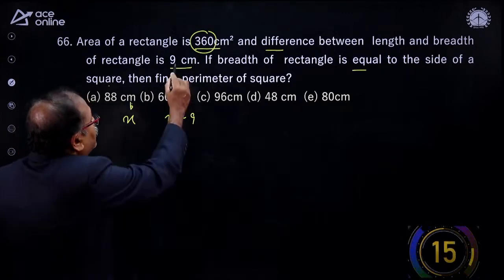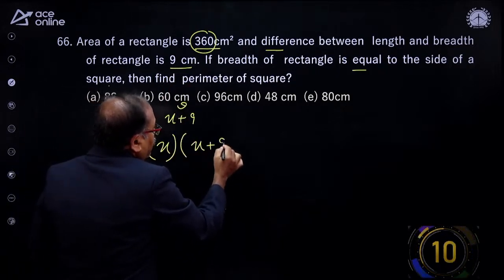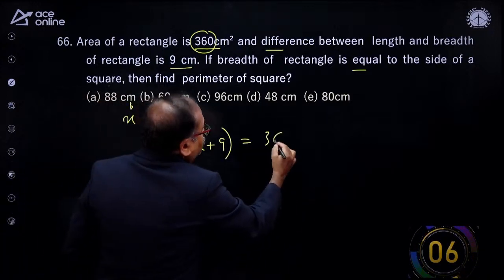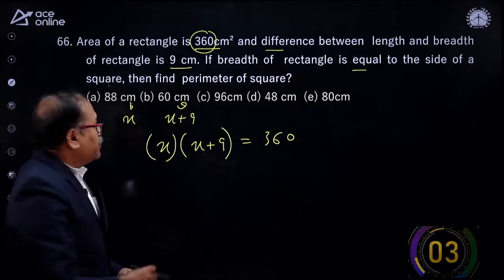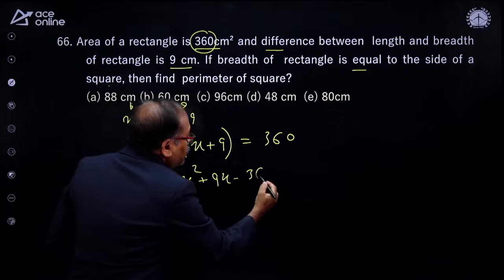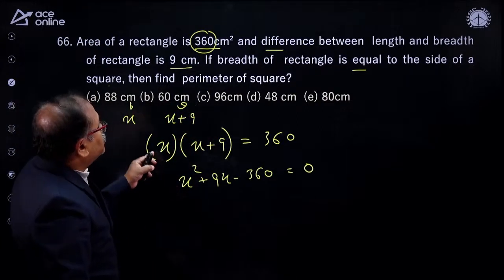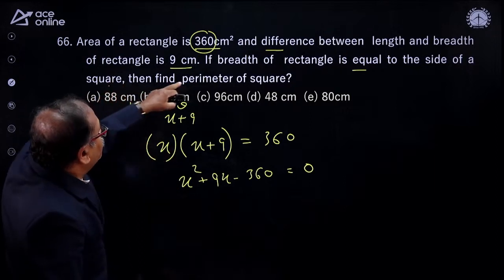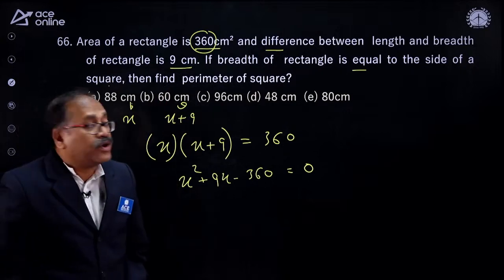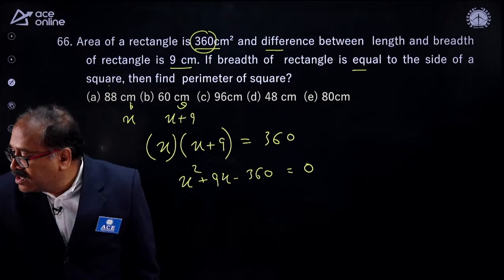So area is there. That means x into x plus 9, L into B, which is equal to 360. That means you are getting here x square plus 9x minus 360, which is equal to 0. So from here you get the x, and from there you get the breadth of the rectangle. Once you get the x, you can find out the perimeter of the square. Come on, my friends, answer it. Anyone?